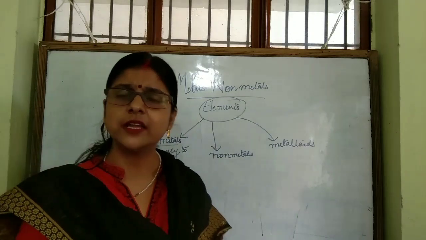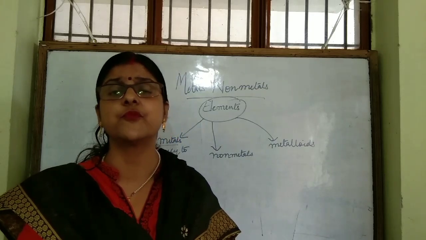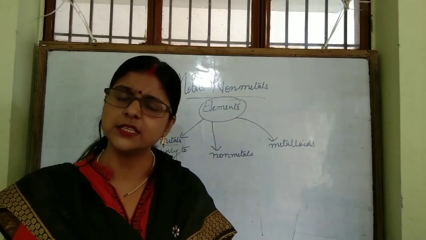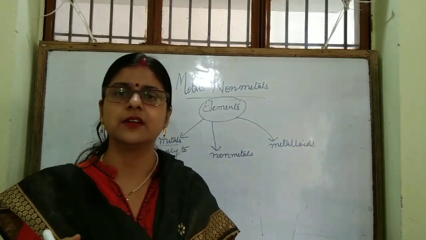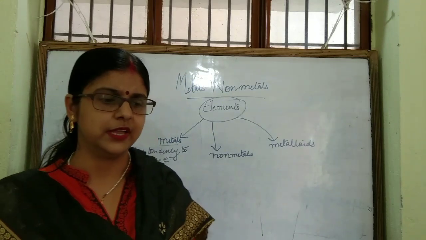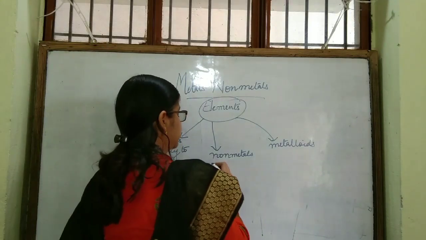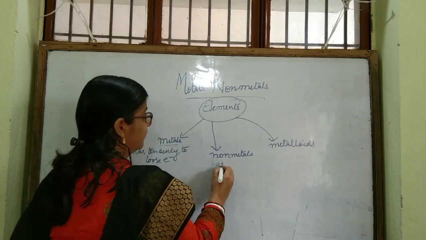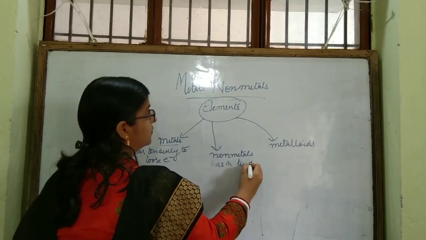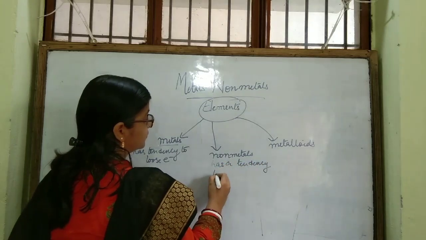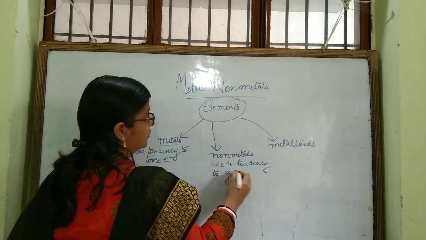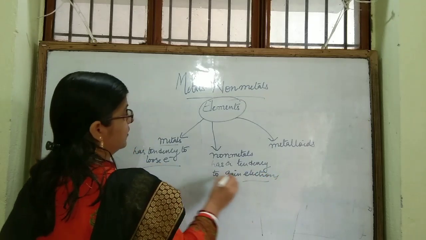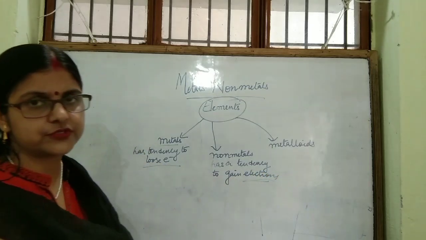Again you will study one more term, that metals are electropositive. Yes, since they have a tendency to lose electrons, metals are known as electropositive elements. Whereas these non-metals have a tendency to gain electrons. Metals have a tendency to lose electrons, non-metals have a tendency to gain electrons.